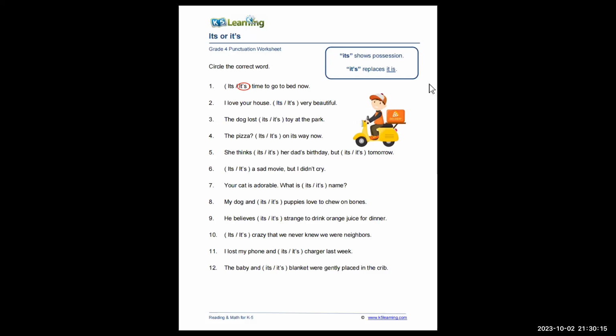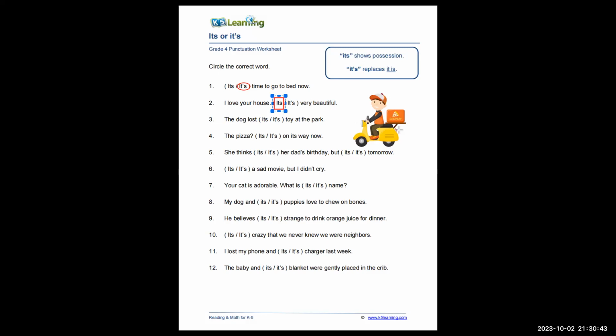Let's try number 2. "I love your house." What's your answer? "Is" without apostrophe. Okay, so this is your answer? Yeah, the first one. Okay. So "it's a very beautiful..." because very is not a noun.